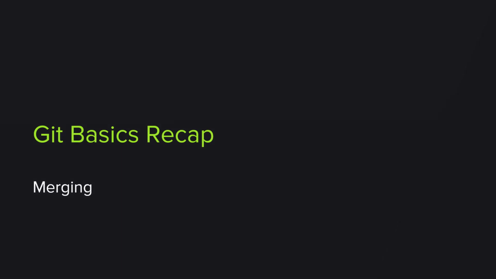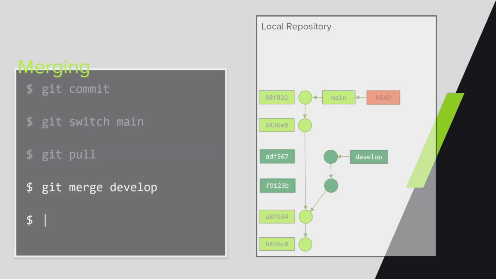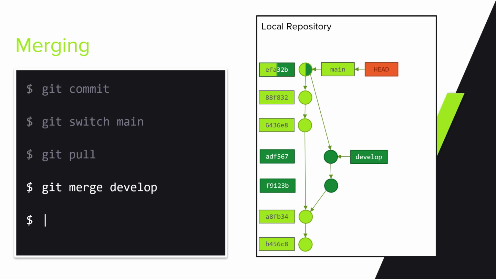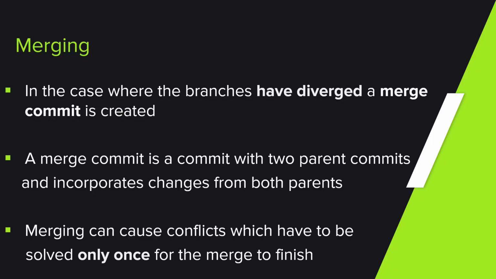So the next topic we want to cover is merging. This one is mostly straightforward. Note how our head is still pointed to main, thus, to merge some other changes into main, we run git merge and specify what to merge into main. Once merge is done, we should end up with a new commit, a special one that has 2 parents and incorporates changes from both. Remember how we had a graph that actually looked like a tree with branches?